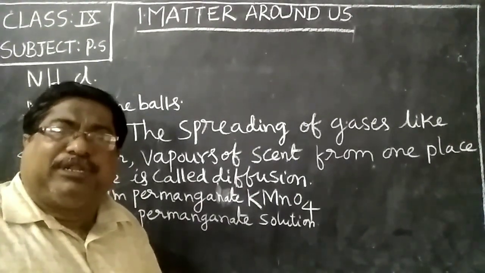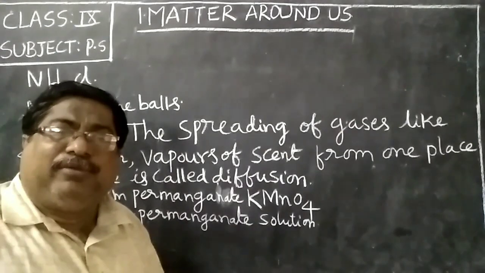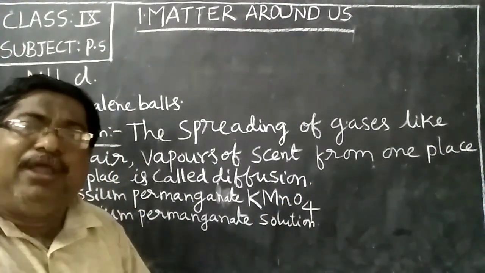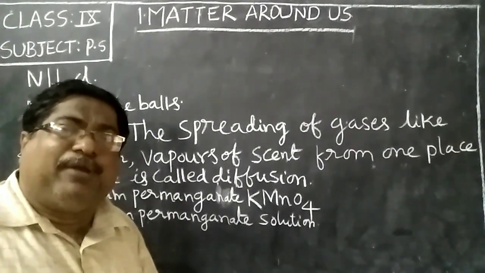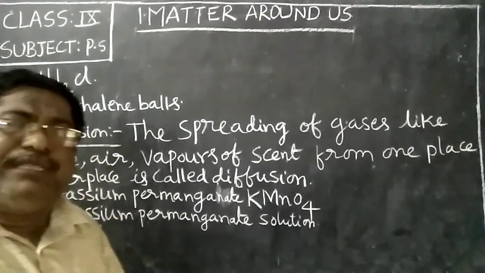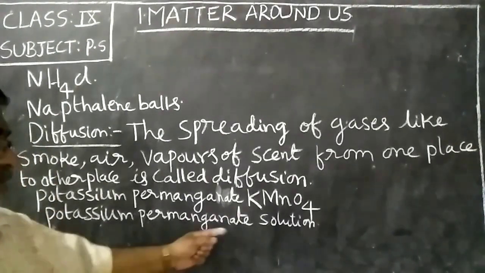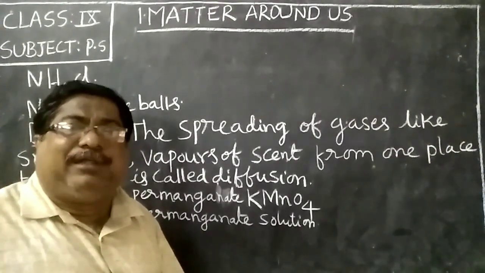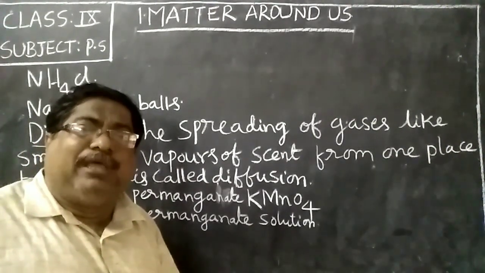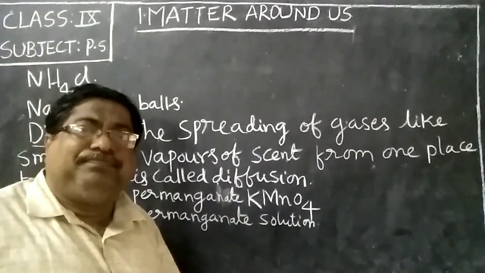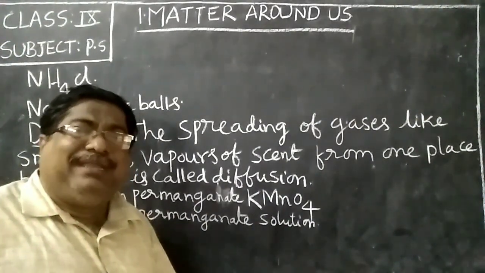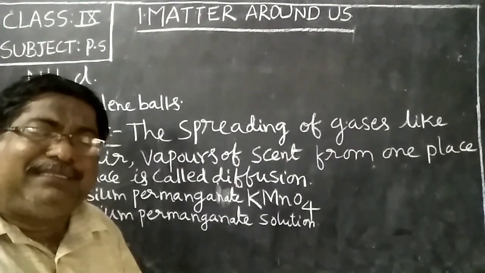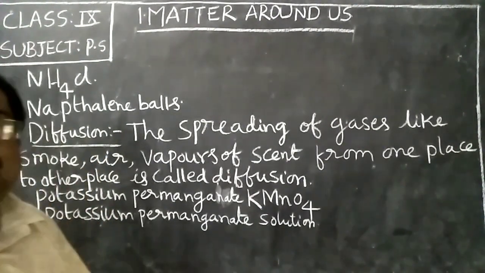Take one or two crystals of potassium permanganate, add in the water, as we did in the previous example. Now that is called potassium permanganate solution. You take this potassium permanganate solution, now it is a liquid. You add it in the water. Now also we can observe the purple color. This is the example of diffusion of liquids in liquids.